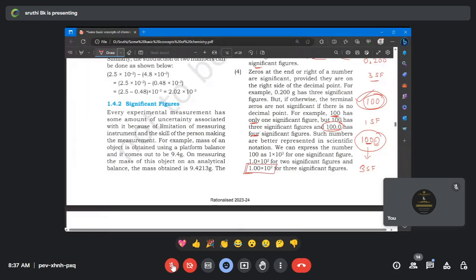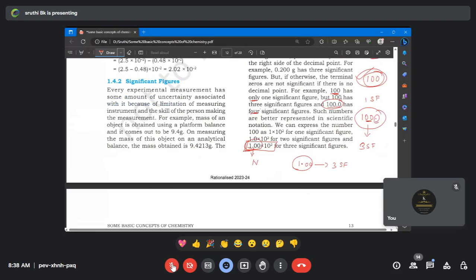Scientific notation, ma'am. Very good, superb. It is in scientific notation, right? In the case of scientific notation, you have to check only the capital N for the number of significant figures. So how many significant numbers will come? 1.0 means, of course, it is 3 because there is a decimal point. So you have to include all the numbers. So it is in 3 significant figures. So that's about the significant figures.